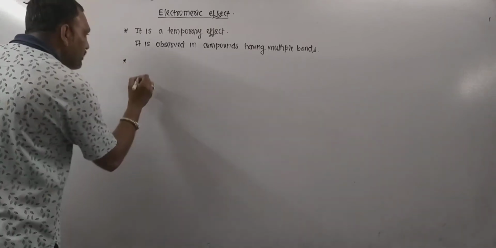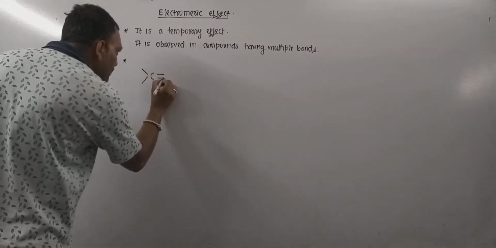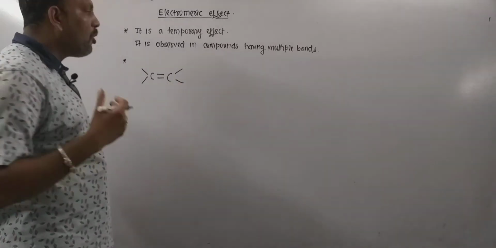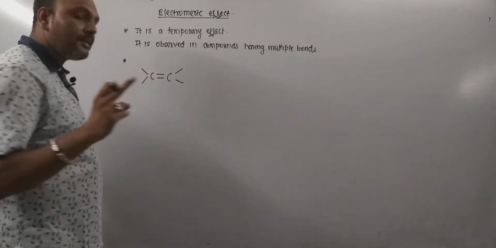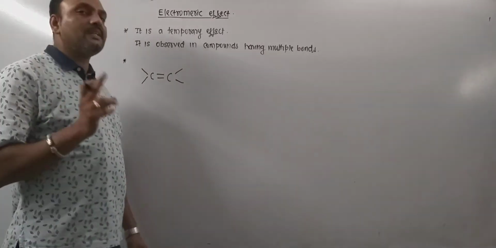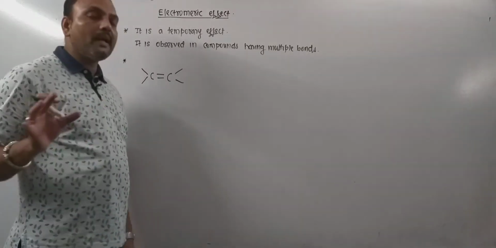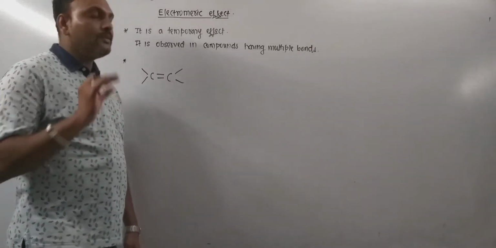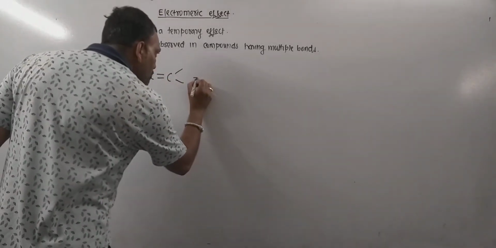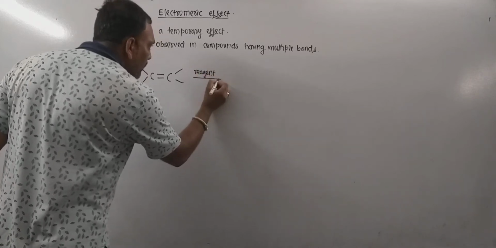Now consider an unsaturated system like this. When a polar reagent is added, remember, this effect is only initiated in the presence of polar reagents. If there is no reagent, then no electromeric effect can be seen. So this is supposed to be the unsaturated system. So under the influence of the reagent, what happens?